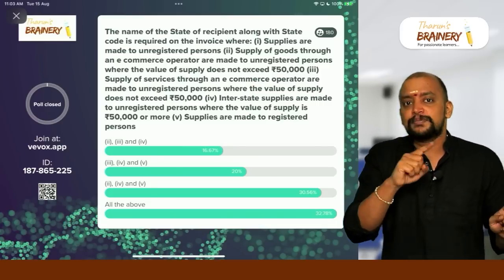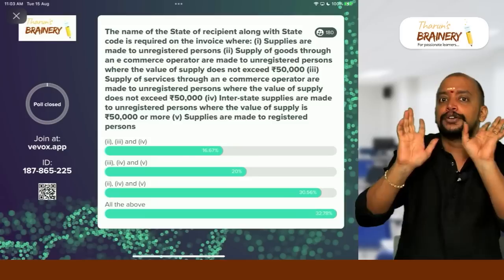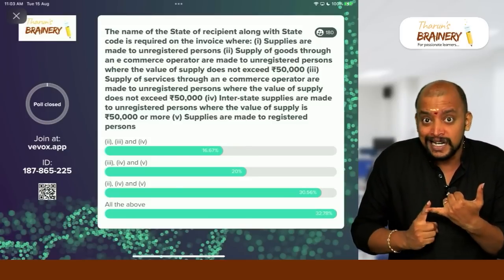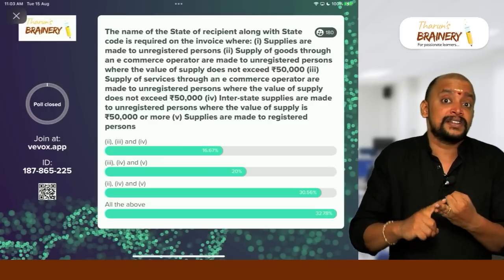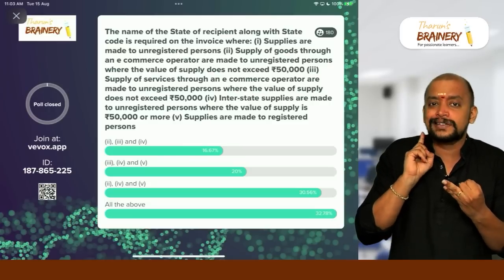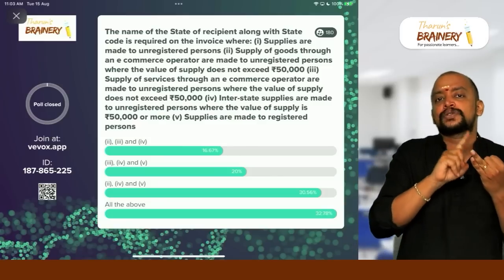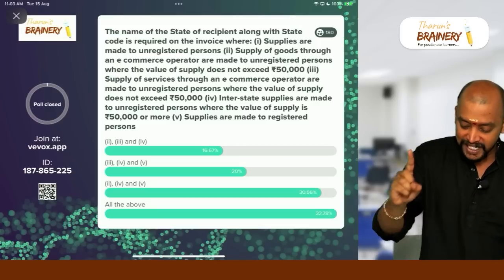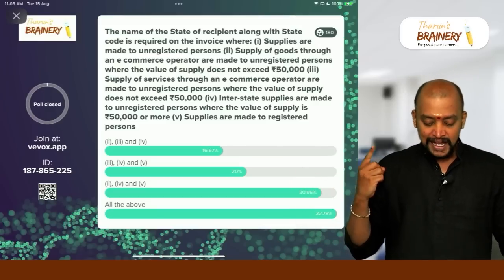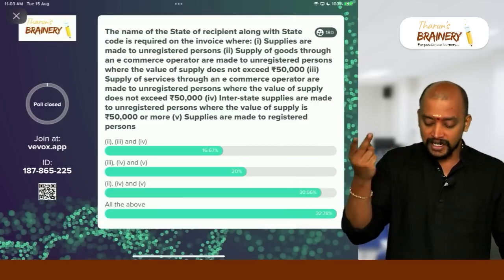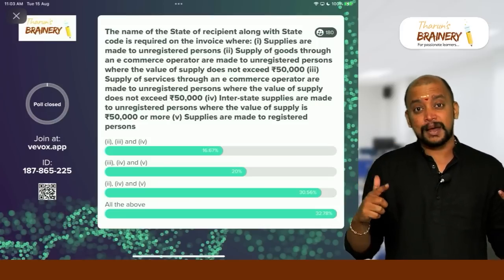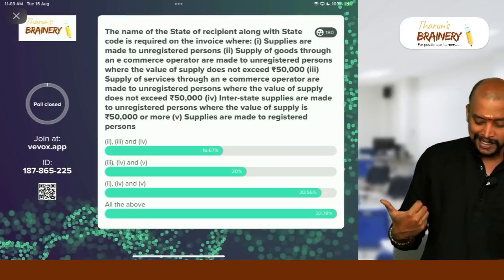Whereas B2C means supply to an unregistered person, divide into two. In case of services through an e-commerce operator and OIDAR services, in these two cases only, we need to mention the recipient details. In other cases, not required. So first case, not required. Second case, goods, not required. Third case, yes, required because it is supply of service through an e-commerce operator.